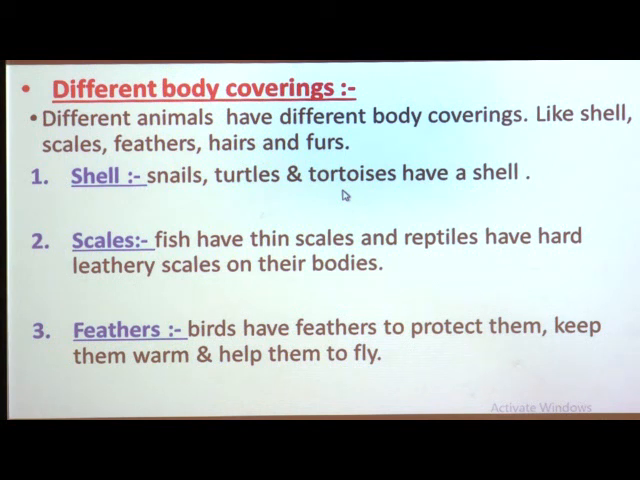So, the first type of body covering is the shell, which is present on the bodies of snails, turtles, and tortoises. Now, the second type of body covering is the scale. Animals like fish and reptiles such as lizards and crocodiles have scales on their body. Here you can see the picture of that.